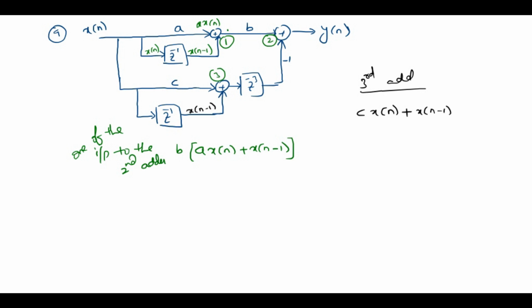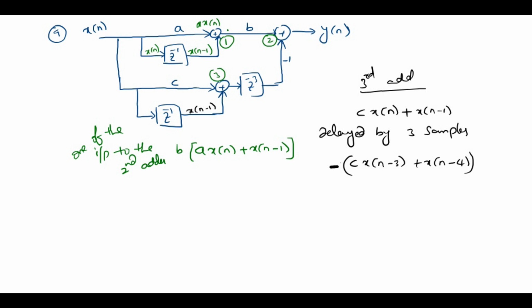Now this signal is delayed by 3 samples, so it is c into x of n minus 3 plus x of n minus 4. Now this whole thing is multiplied with minus 1, so this should be minus. Now this is the second input for the adder.